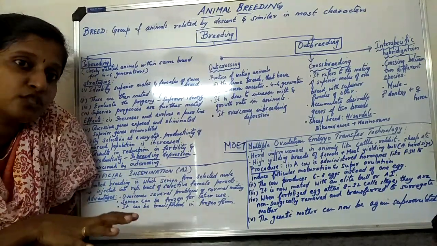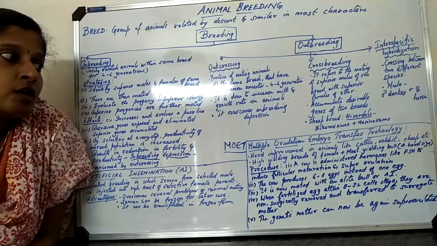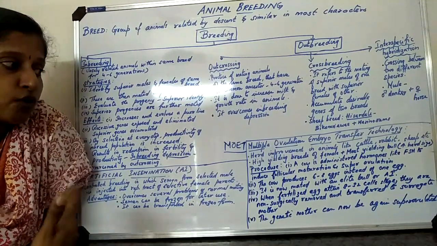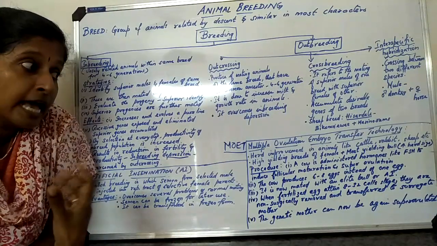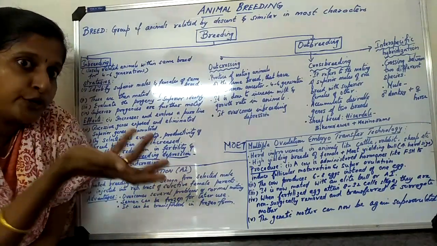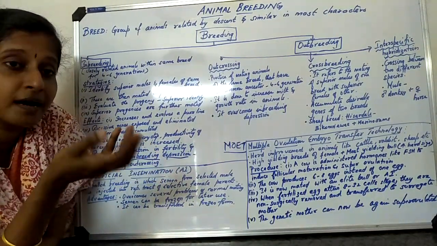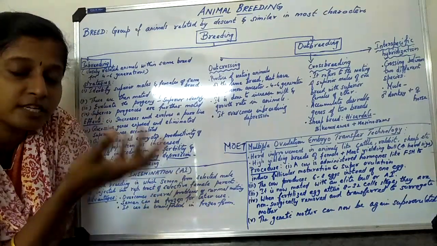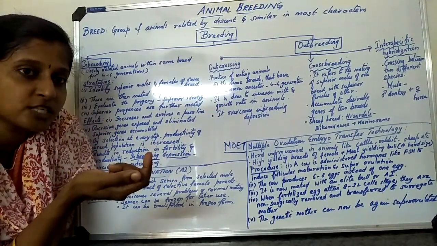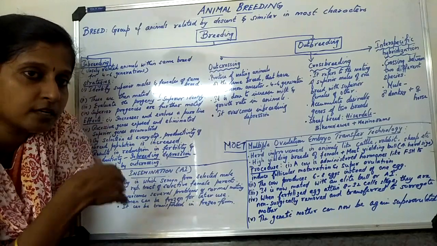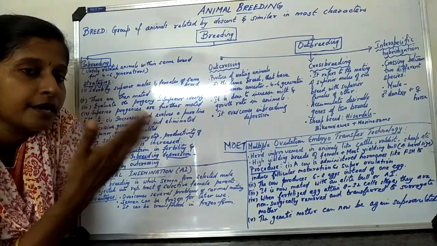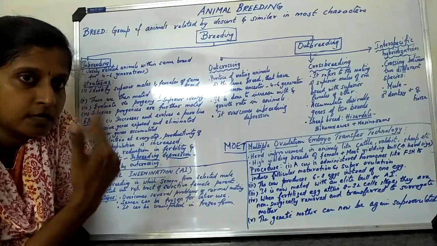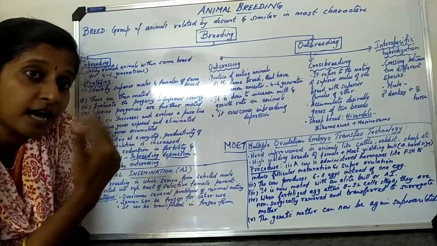So hormones are injected into the female cow, like FSH, to induce follicular maturation. So the follicles are maturing very fast, and the number of eggs produced is more, okay. Usually how many eggs will be produced in a month? We have already learned about mammals. In humans also it is only one. One egg in a month, and the next egg from the other ovary in the next month.